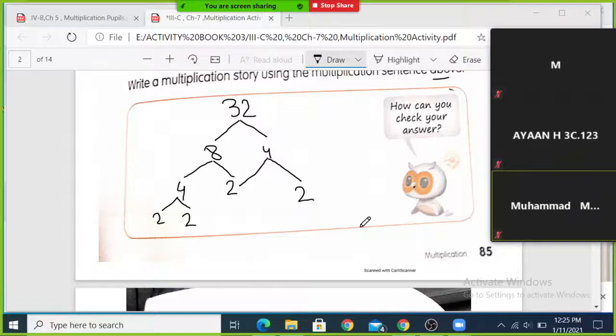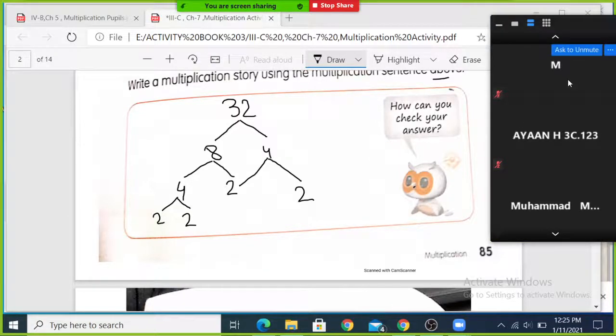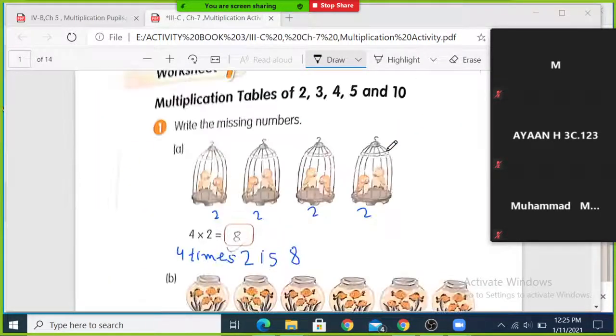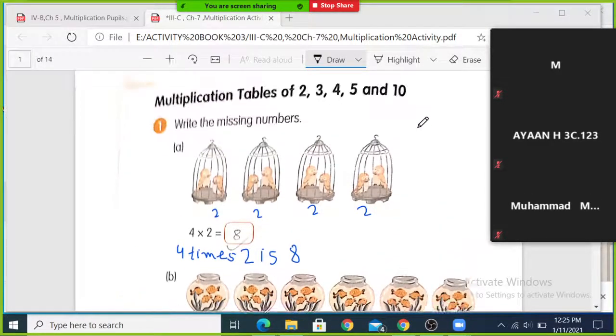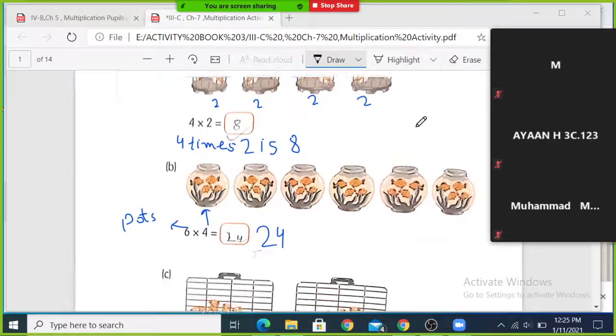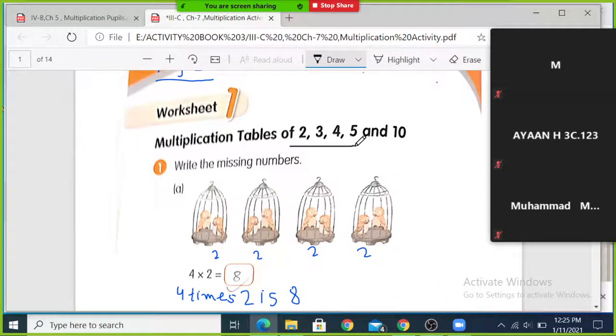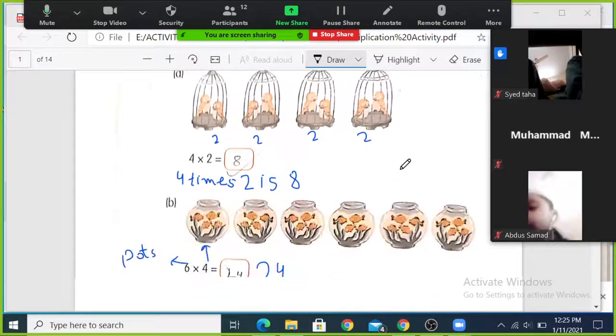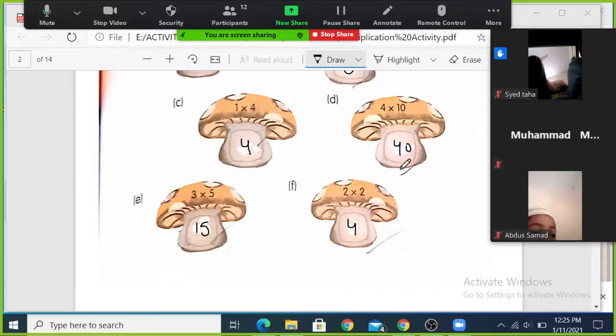In the start of the class, I told you, I suggested, I requested you that everybody must learn the tables of 2, 3, 4, 5 and 10. If you learn more, it will be good for you, but minimum you must learn these tables 2, 3, 4, 5. And the table of 10 is so easy, you must know it.